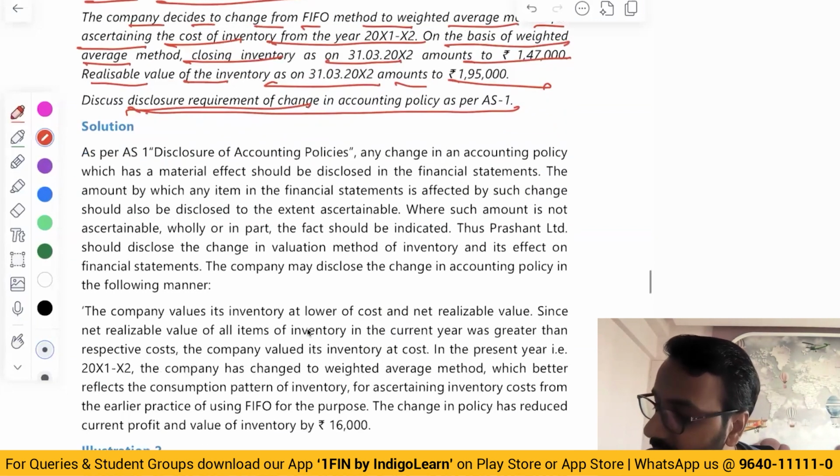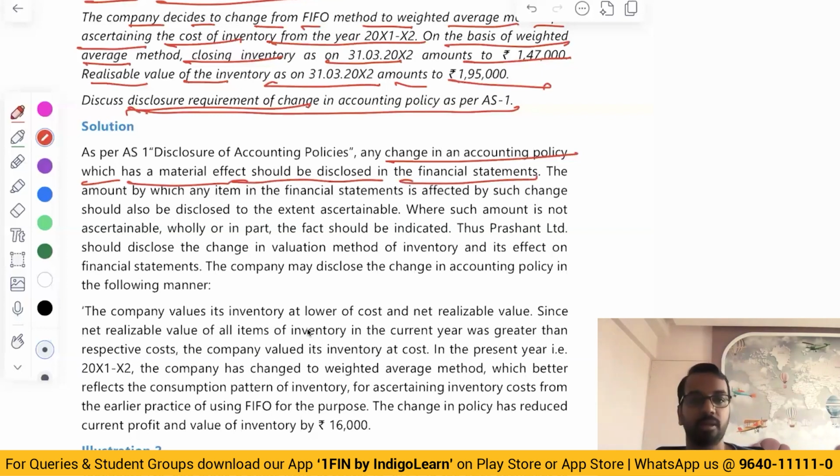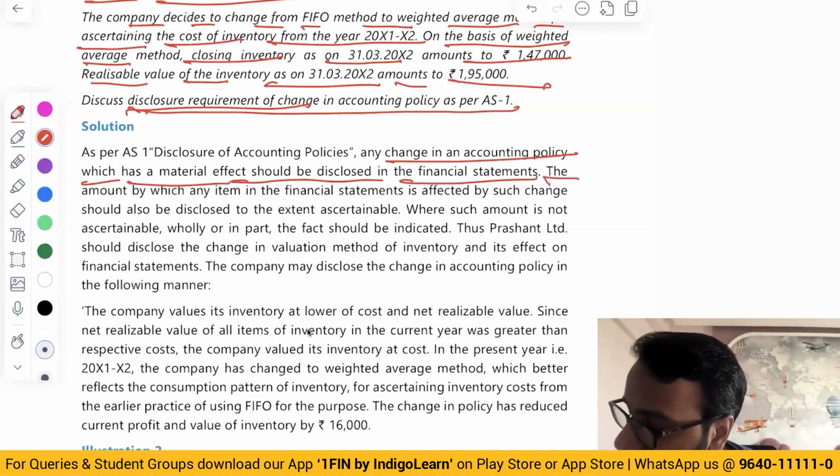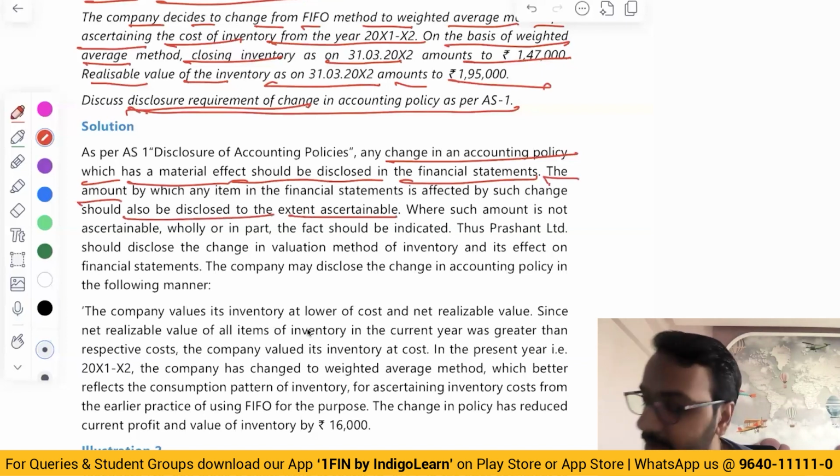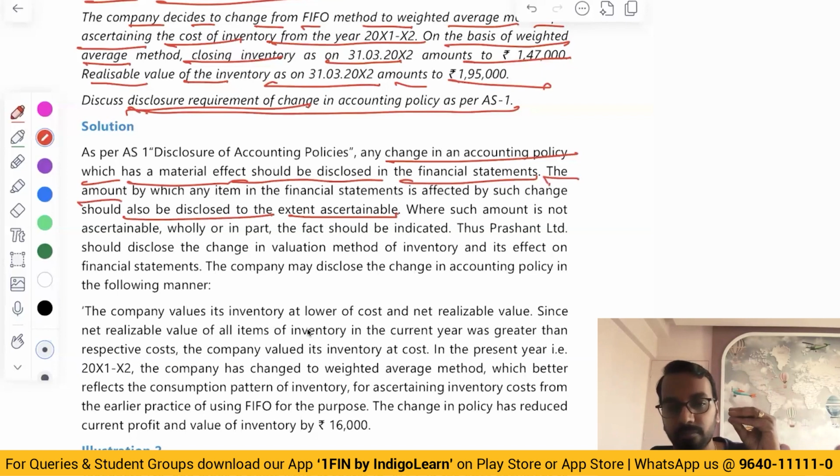So what should we disclose? Whenever there is a change in accounting policy which has a material effect, it should be disclosed in the financial statement. Whenever there is a material effect because of the change in accounting policy, the fact has to be disclosed. Okay, that's the first thing. Then the amount should also be disclosed to the extent ascertainable. The amount of impact, whatever impact the change will have, that should also be disclosed.